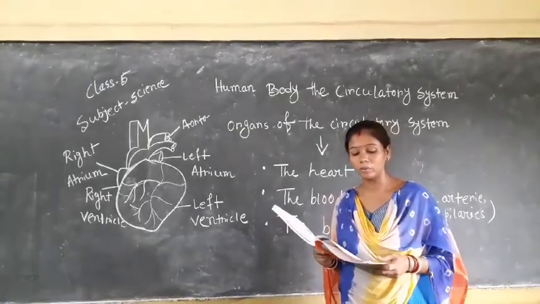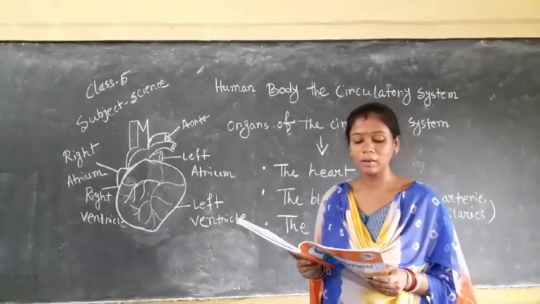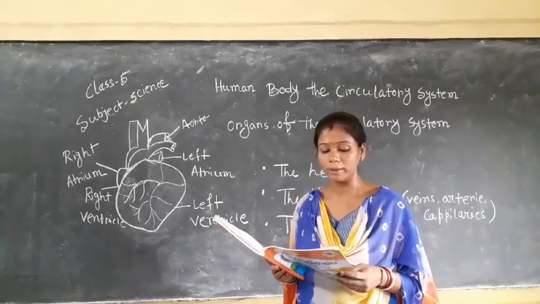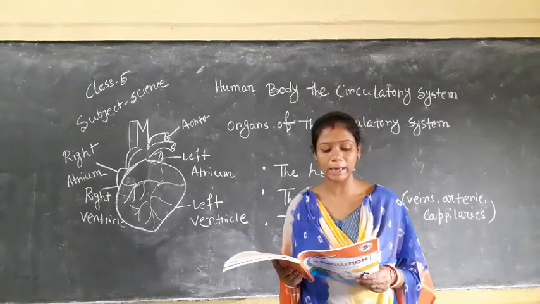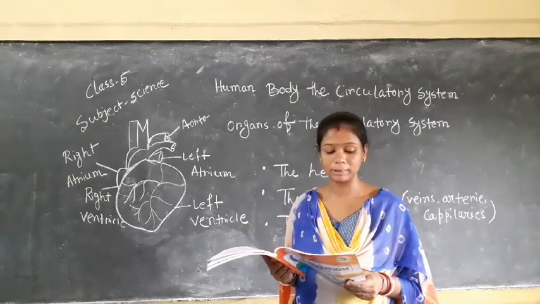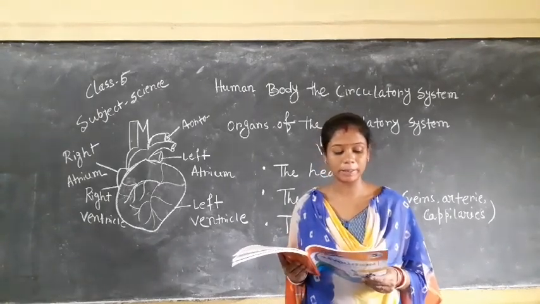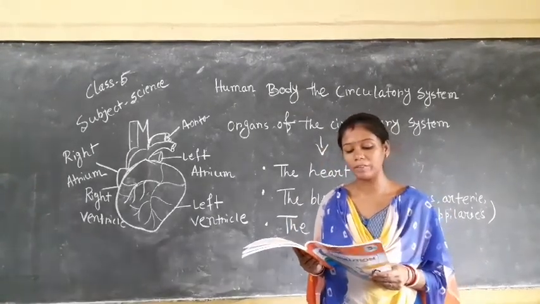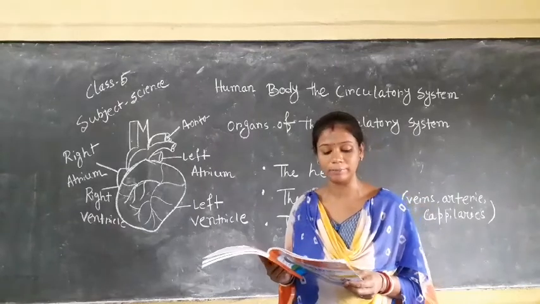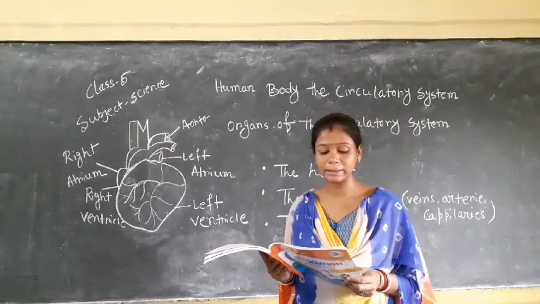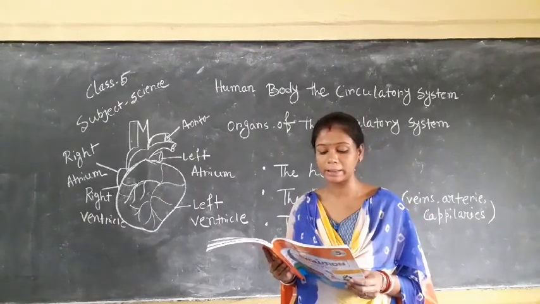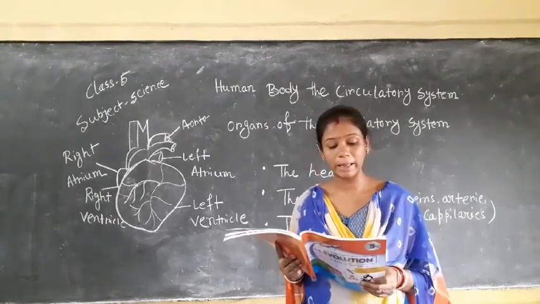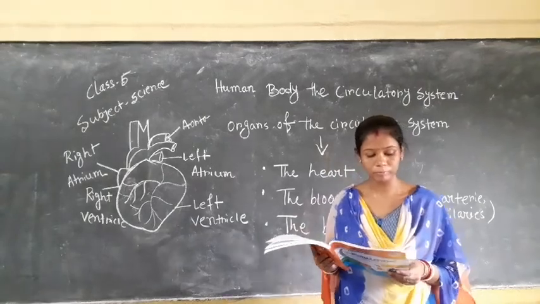Next, the functions of blood. What are the functions of blood? Blood carries oxygen from the lungs to the different parts of the body. Blood brings carbon dioxide from cells to the lungs. Blood regulates body temperature. It carries waste products like urea from the liver to the kidney for excretion. It carries the digested food from the small intestine to all parts of the body. So these are the 5 things which our blood does.